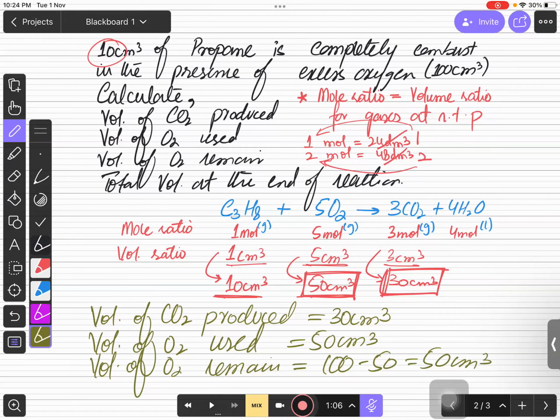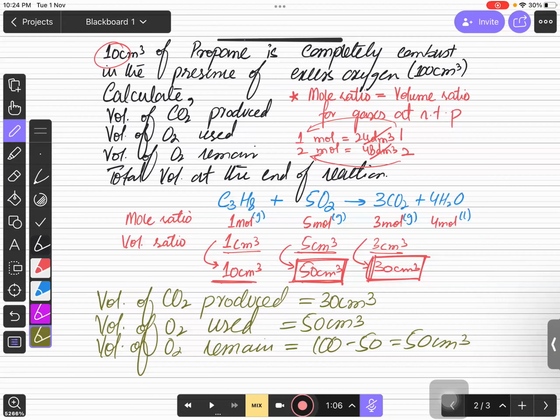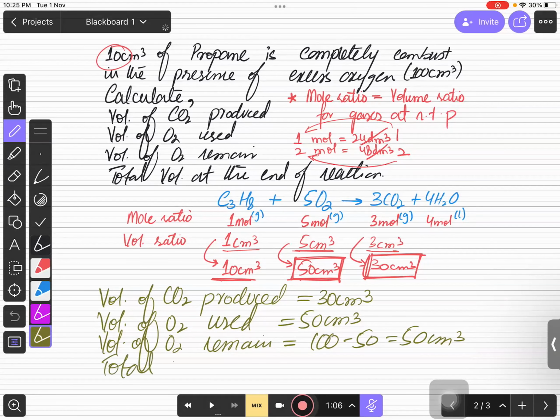ठीक है. And at the end of reaction, what is the total volume if you want to know? So total volume क्या होगा बच्चों? 10 सेंटीमीटर क्यूब गैस थी, वो तो यूज्ड हो गई, तो वो तो बची नहीं. बची क्या? 50 सेंटीमीटर क्यूब ऑक्सीजन, और बनी क्या? 30 सेंटीमीटर क्यूब कार्बन डाइऑक्साइड. So the total volume at the end of reaction is 80 centimeter cube. Is that right, every one of you?